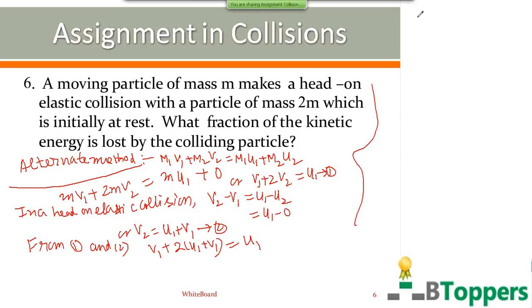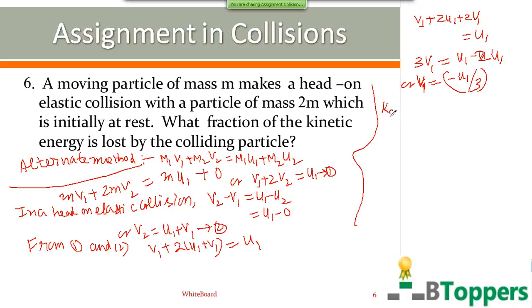So you can solve for V1 here. V1 plus 2U1 plus 2V1 equals U1. So 3V1 equals U1 minus 2U1, or you get V1 equal to minus U1 by 3. That means after collision, the first particle rebounds back with 1/3 of its original speed.